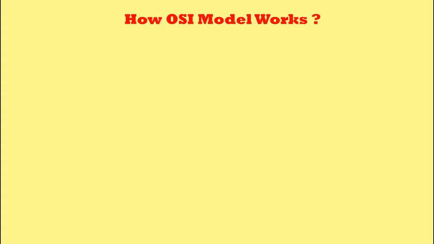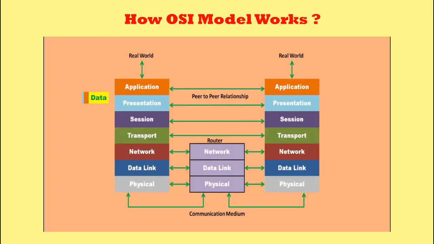Now let us go through how the OSI model works. In the OSI model, each packet requires a source address and a destination address so that the system knows where to send the data packet, and the receiver also knows where the data packet is coming from.